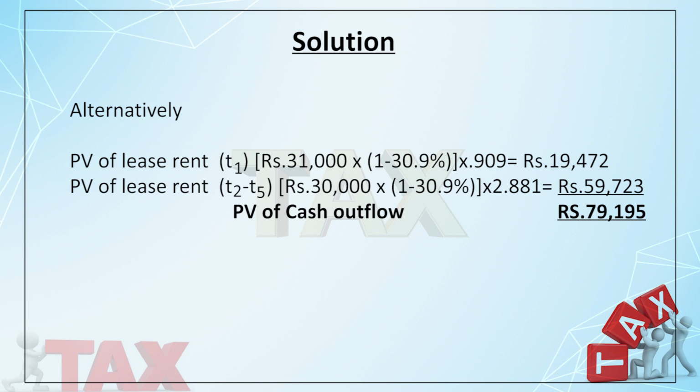So I have three values. One is 83 something, one is 72 something, one is 79 something. Now what will the company do? Definitely the company will go for option B, where the present value of the cash outflow is the minimum, which is 72,374. I think the things are clear to you. You try to do it on your own. Okay.